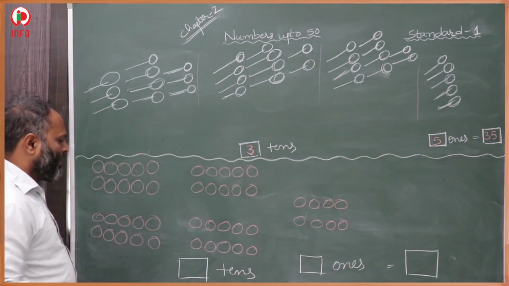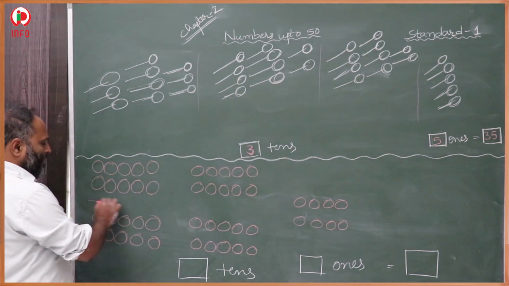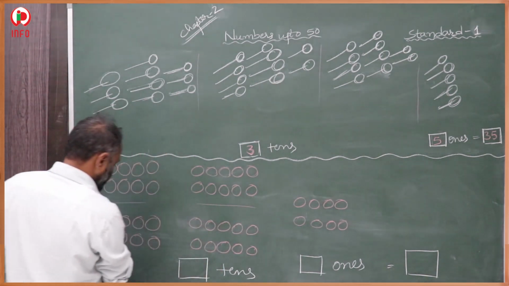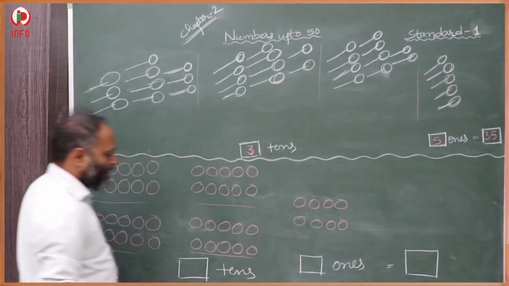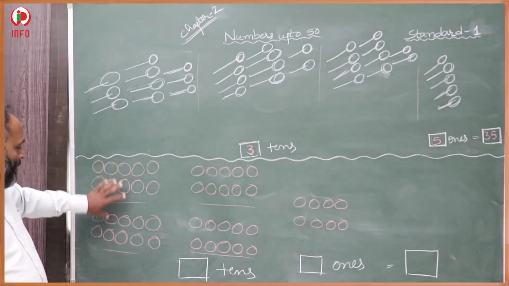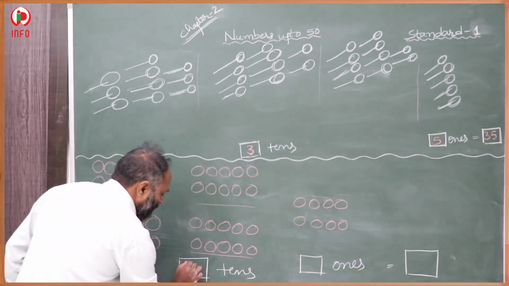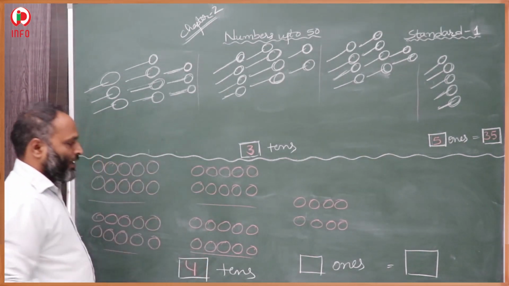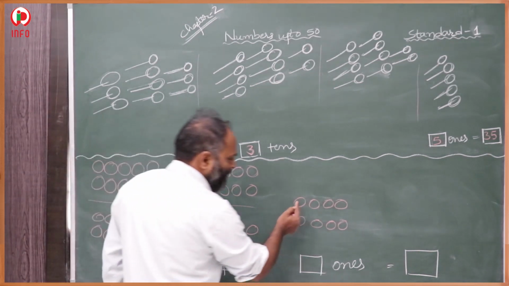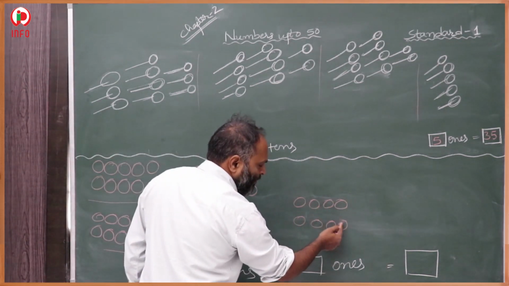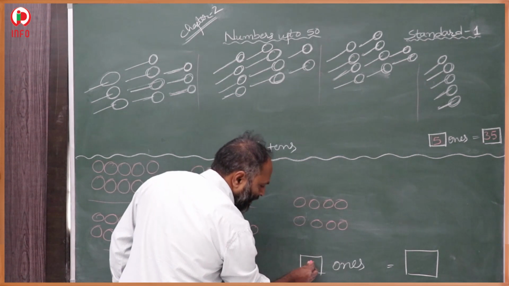Then in a similar way, here this is one group, this is the second group, this is the third group, this is the fourth group. Total how many tens? 1, 2, 3, 4. 4 tens. How many ones? 1, 2, 3, 4, 5, 6, 7, 8. 8 ones.